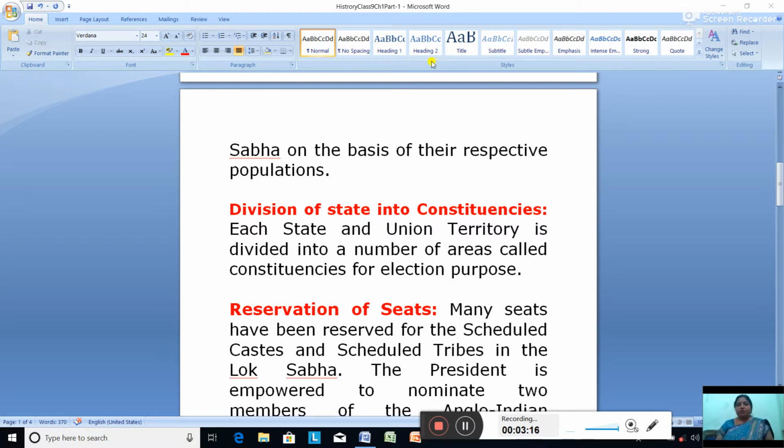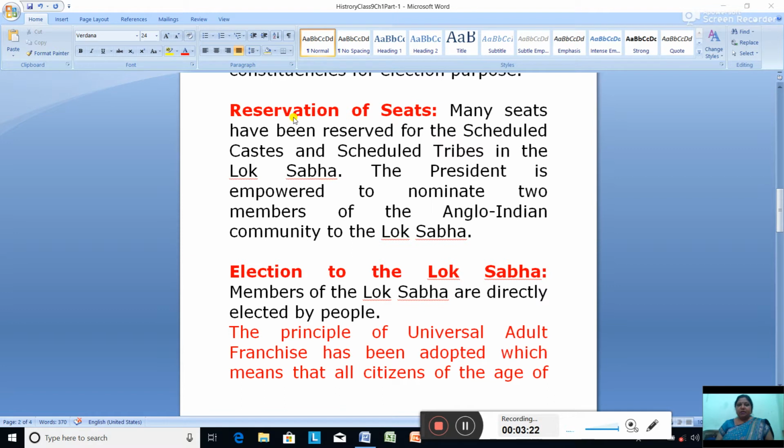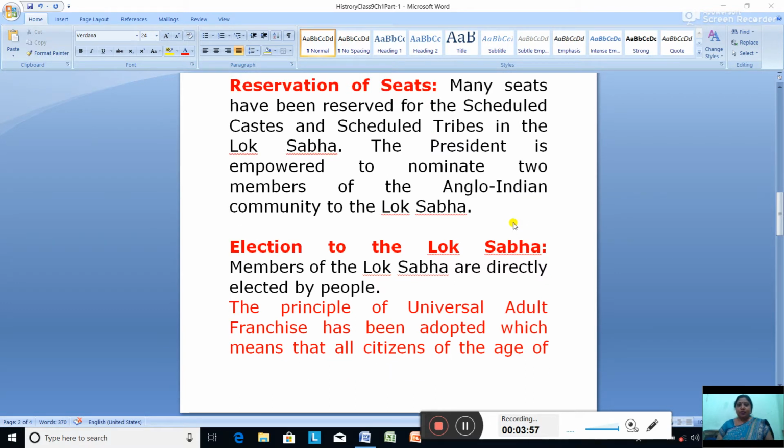Now the next is reservation of the seats. In the Lok Sabha, some seats are reserved for the scheduled caste, some seats are reserved for the scheduled tribe, and 2 seats are reserved for Anglo-Indians. The president is empowered to nominate these 2 Anglo-Indians. So 84 seats are reserved for scheduled caste, 47 seats are reserved for scheduled tribe, and 2 seats are reserved for the Anglo-Indian community.